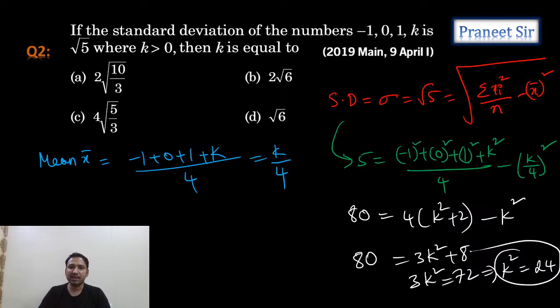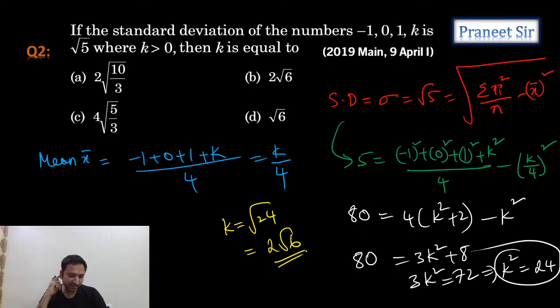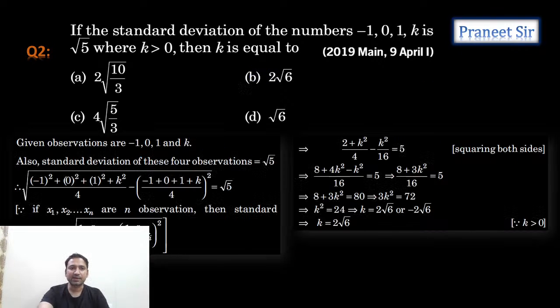Right, k square value we calculated, but we need to calculate the k value, guys. So tell me what is the value of k we are getting? K is equal to root 24, which is equal to, we can bring 4 outside, we're getting 2 root 6. Yes, exactly. So option B we're getting, guys. Is it clear? So guys, you can observe how easy these questions are. Statistics is a very easy topic and very scoring topic. Compulsory one question from this topic, guys. 4 marks in our pocket.